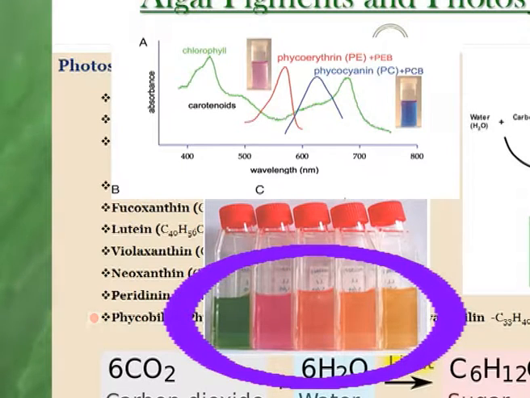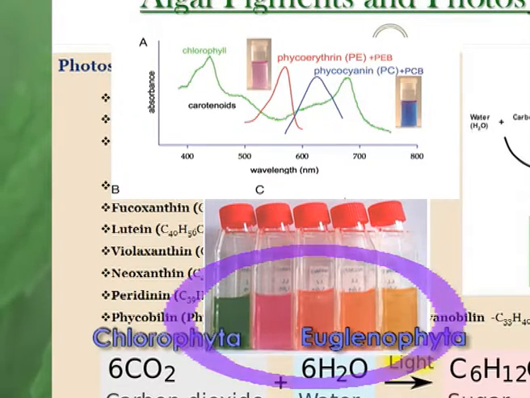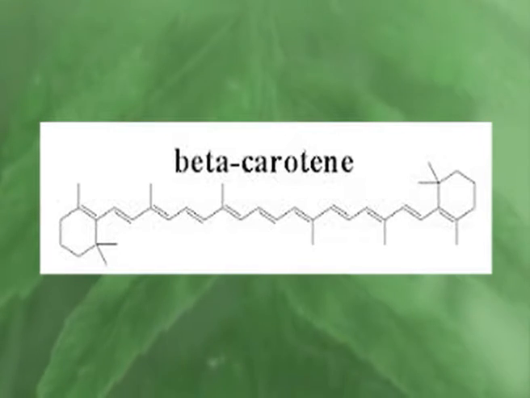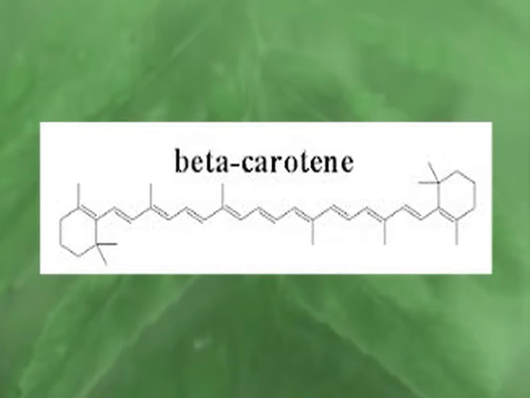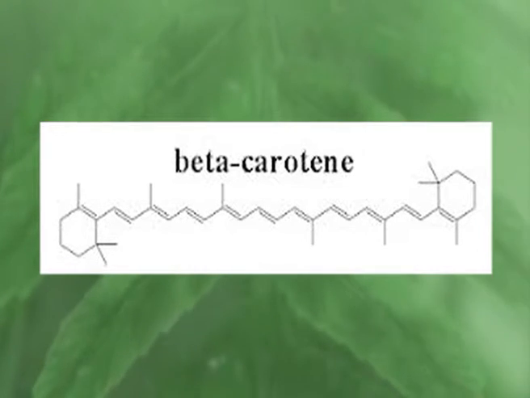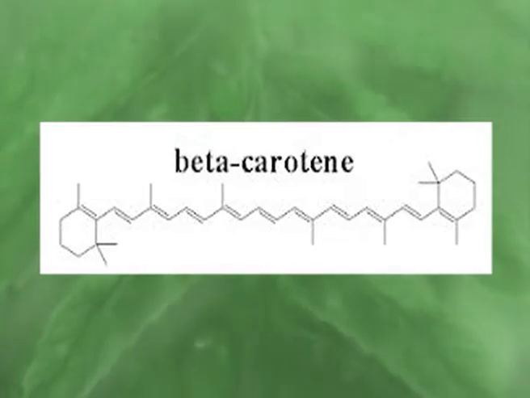Now, chlorophyll B is the major pigment of Chlorophyta and Euglenophyta, turning this algal thallus into green color. Beta carotene is one of the important pigments of algal divisions and present in different ratio in different groups of algae.